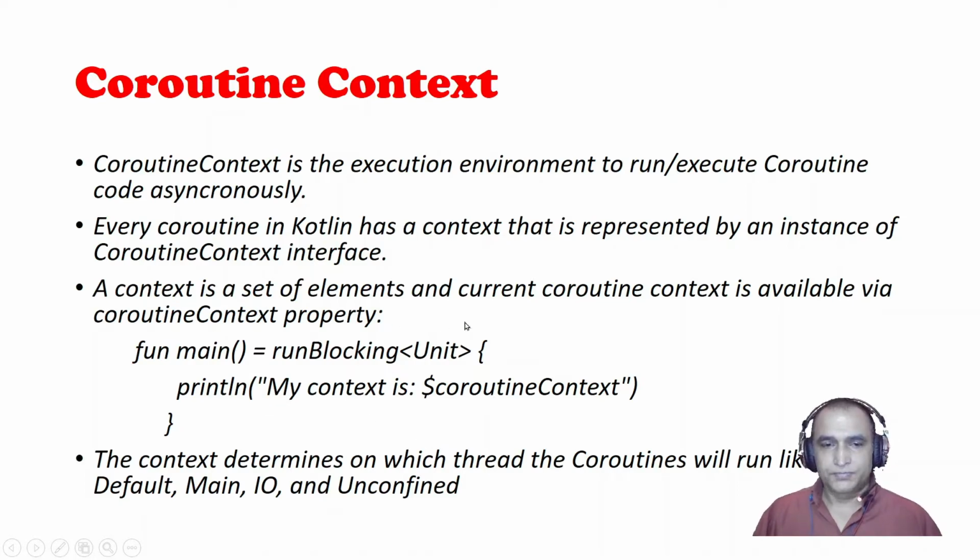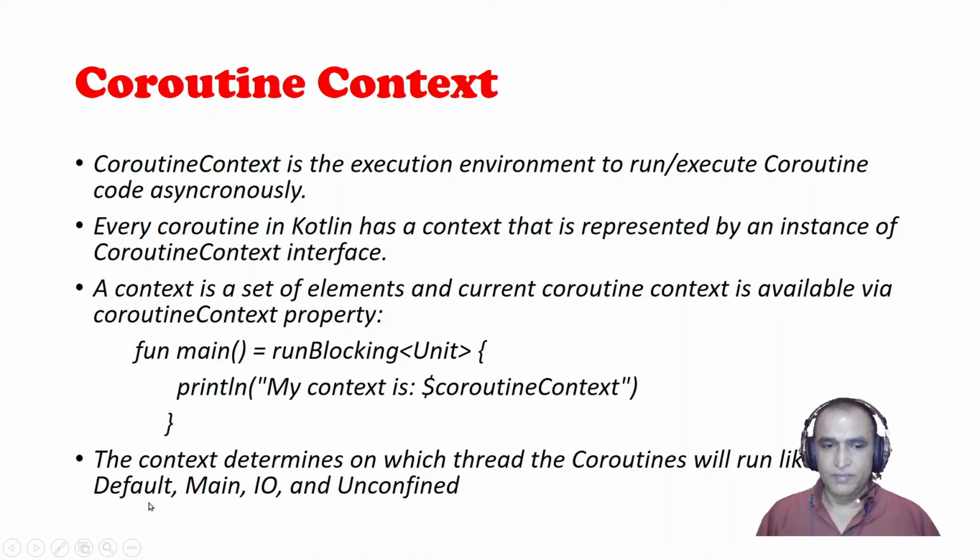You can see an example like this: the main runBlocking, and in place of Unit we can put the coroutine too, and we can find out the context like this, coroutineContext. It will display the environment where the coroutine is running, and this environment may be Default, Main, IO or Unconfined.